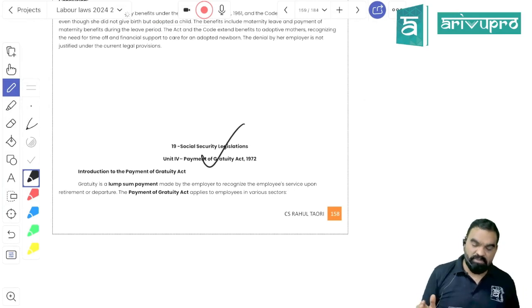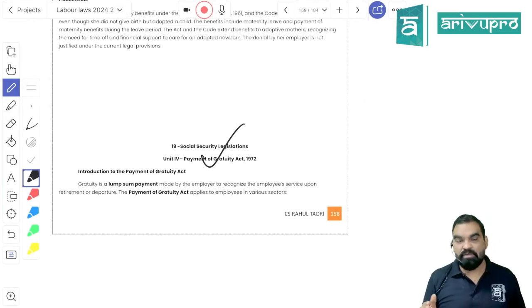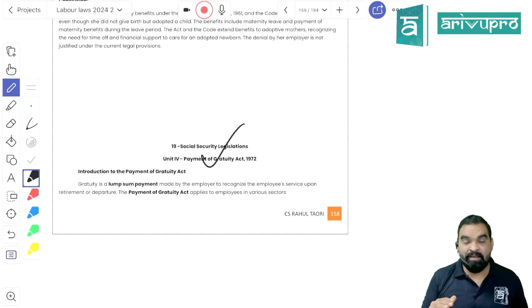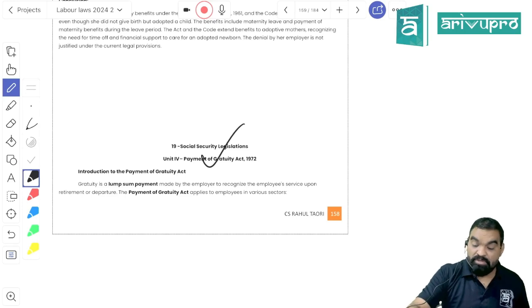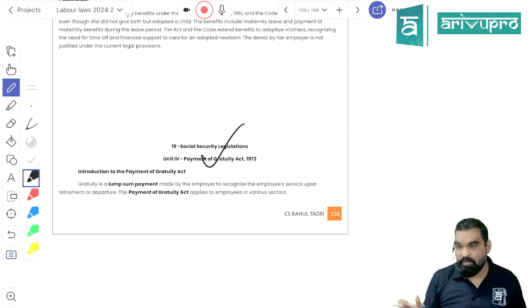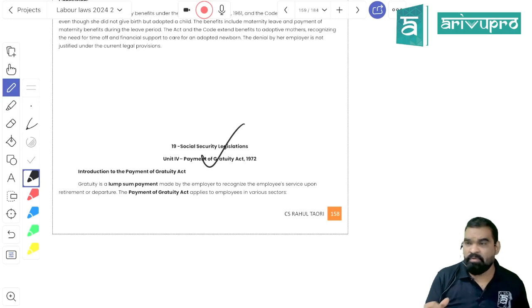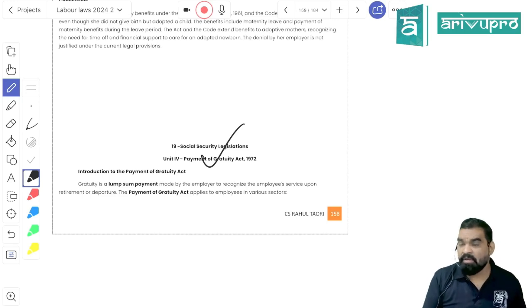What is gratuity, students? It stands for a gratuitous payment. Gratuitous means it's up to you; you may pay or you may not pay. But earlier it was a gratuitous payment, and now it is a kind of mandatory gift that needs to be given by the employer to the employee when the employee is terminated from employment, or dies during his employment, or gets into permanent total disablement.